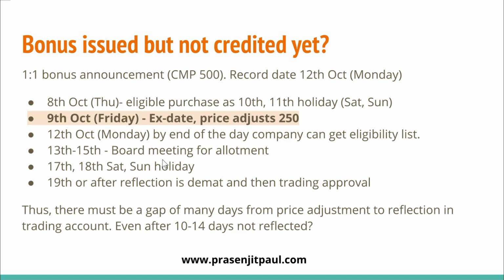So this is why you have to understand that although on the 9th of October the price adjusts to 250, a new investor looking at this price on the 9th of October, or even the 11th, 12th, 13th, 14th October, will say, so what happened? Although the 12th is the record date and I was holding shares on the 8th, now it is the 14th or 15th, and although 4-5 days have passed, in my trading account the price has become half but the quantity remains the same, so I am almost at a 50% loss.